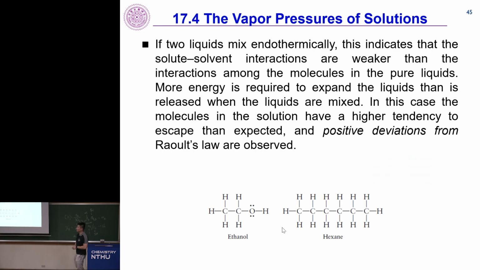And one very good case will be mixing ethanol with hexane. If two liquids mix endothermically, that means they have a large positive heat of solution. This indicates that the solvent interactions are weaker than the interactions among the molecules in the pure liquids. More energy is required to expand the liquids than is released when the liquids are mixed together, right? Delta H1, delta H2 are large, delta H3 is small. In this case, the molecules in the solutions have a higher tendency to escape than expected, right? They don't want to stay in the solution, hence you see a positive deviation.